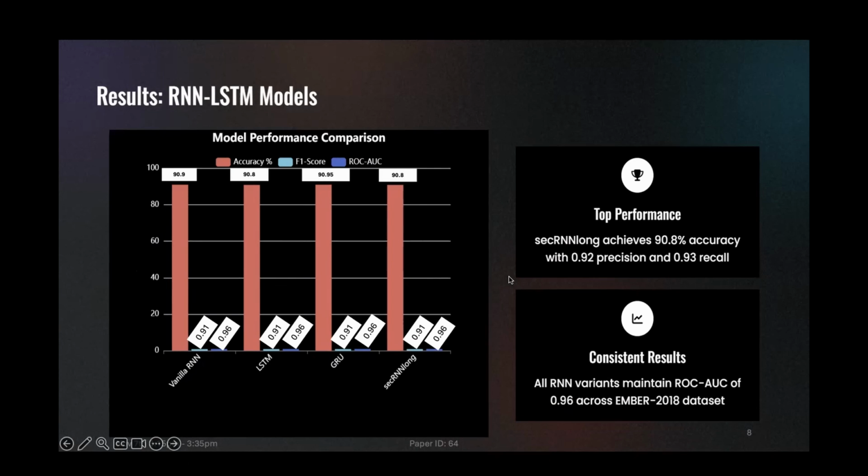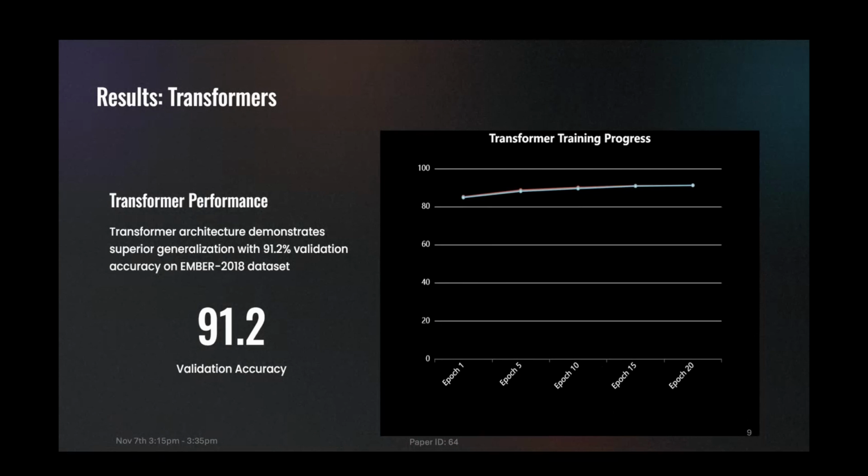And we have consistent results across all the RNN variants, which maintain a ROC AUC of 0.96 across the EMBER 2018 dataset. And next, coming to the transformer results.